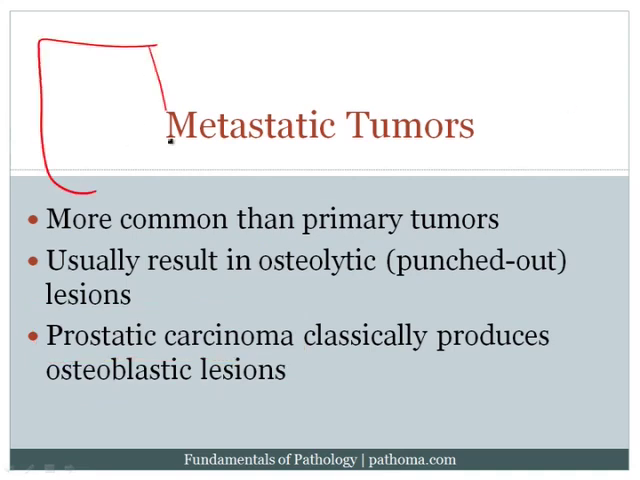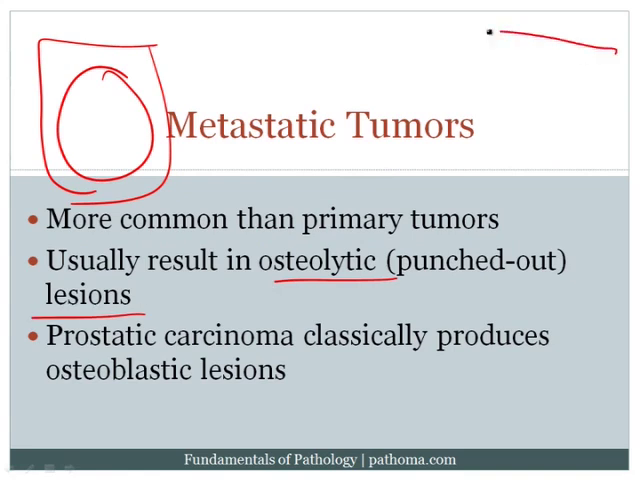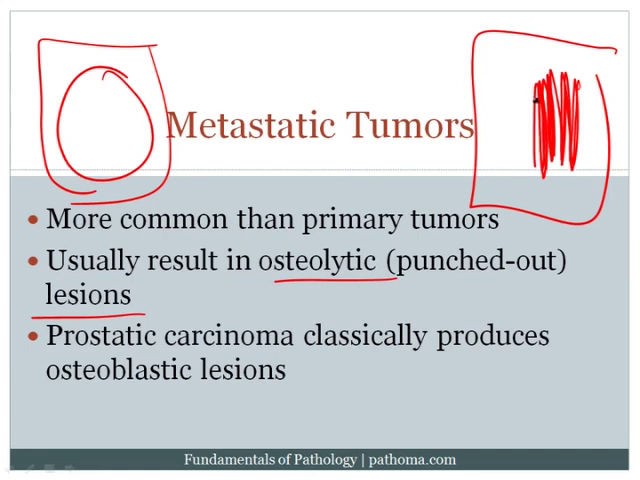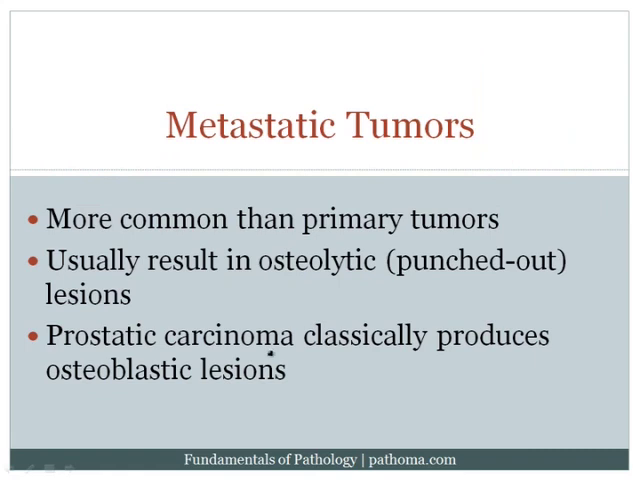And so what that means is that when you look at the bone, instead of having this punched out circular space as would occur in osteolytic lesions, in an osteoblastic lesion, you get activation of the osteoblasts and they begin to lay down bone adjacent to the tumor, and that gives you sclerosis of the bone. And so again, prostate carcinoma classically produces osteoblastic lesions. And that concludes our discussion of bone tumors.